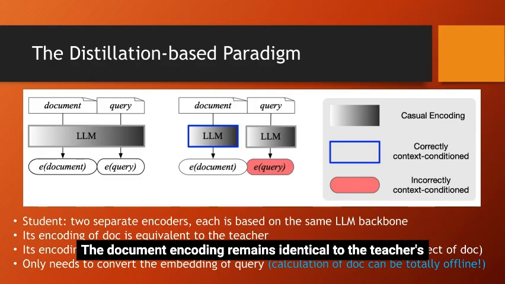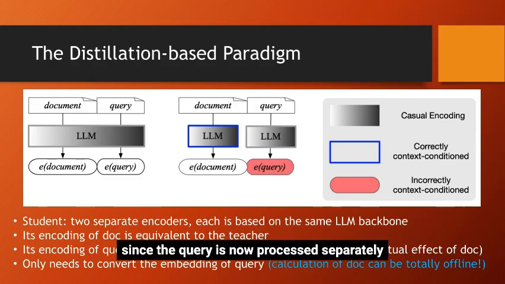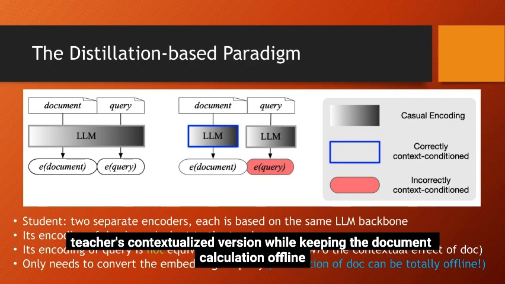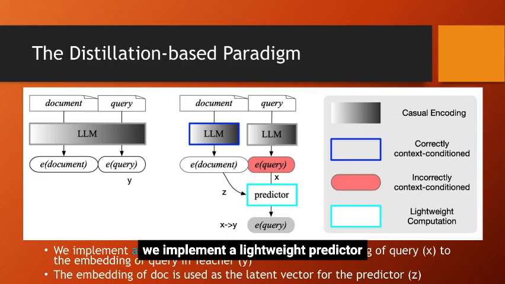The document encoding remains identical to the teacher's. However, since the query is now processed separately, it lacks the document's context. Our challenge is to bridge this gap by transforming the query embedding to match the teacher's contextualized version while keeping the document calculation offline. To do this, we implement a lightweight predictor.